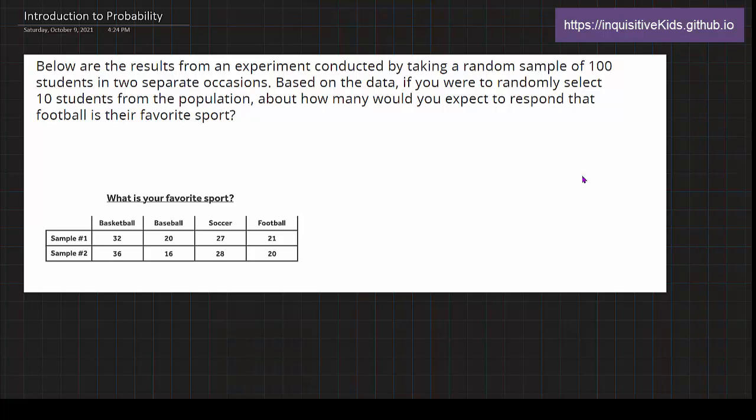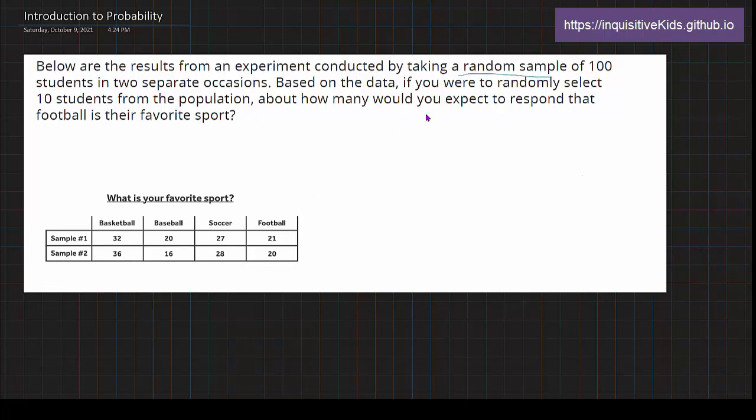Introduction to probability. Below are the results from an experiment conducted by taking a random sample of 100 students on two separate occasions. Based on the data, if you were to randomly select 10 students from the population, how many would you expect to respond that football is their favorite sport? Okay, well, as you can see, these are just two different random samples.